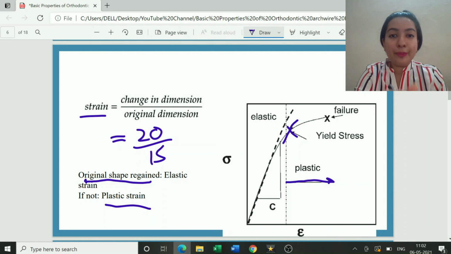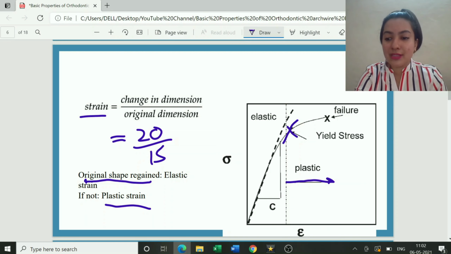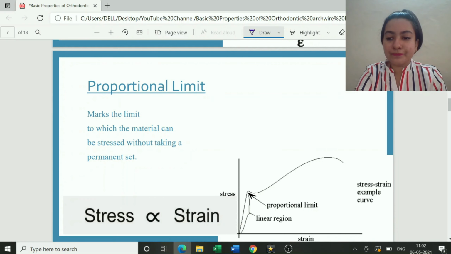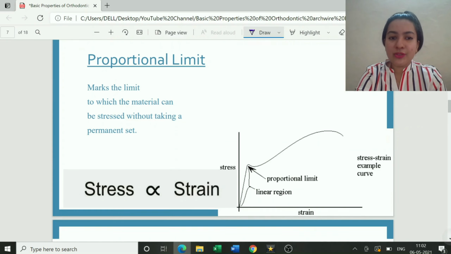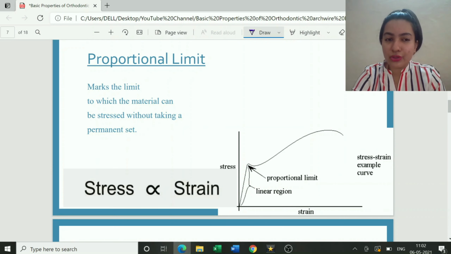Okay, now strain can be of two types: elastic and plastic. Elastic, it comes back to its original shape. Plastic, it does not come back to its original shape. Okay. Next concept is of proportional limit. I'm sure you people are aware of it. This is a quick revision for you people.